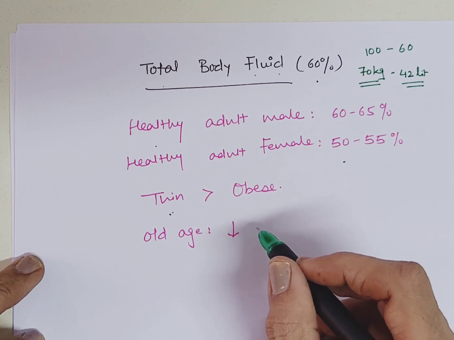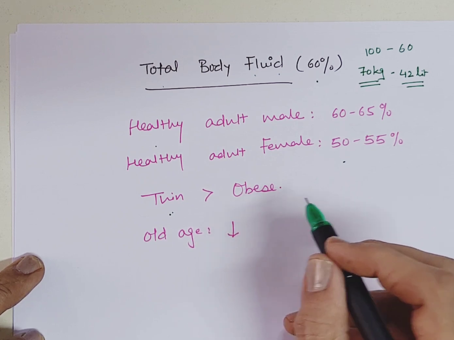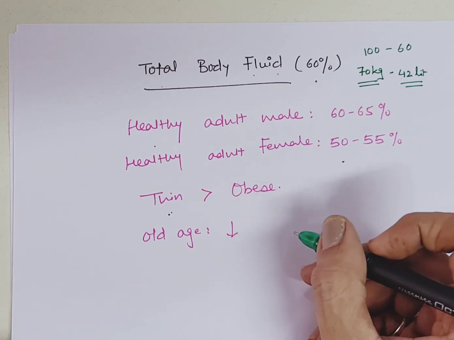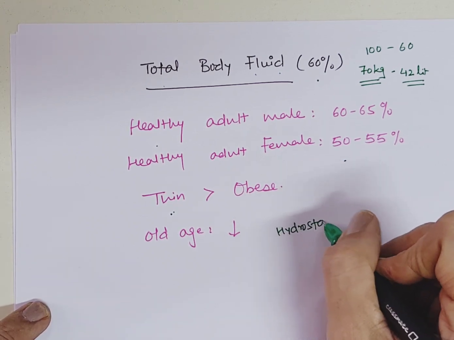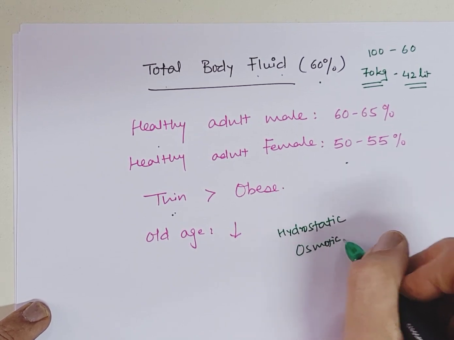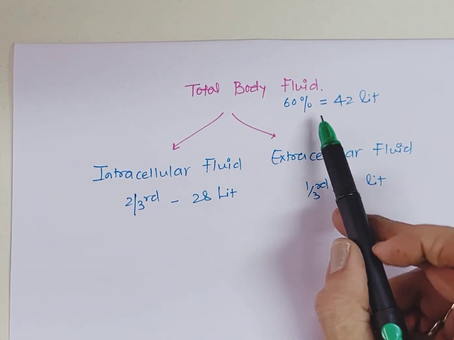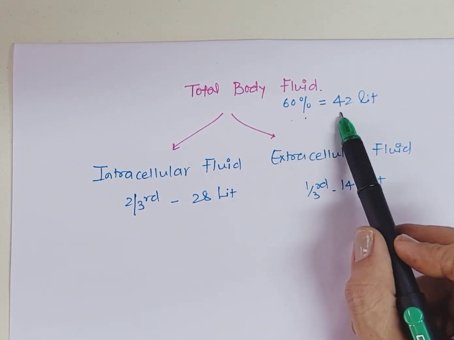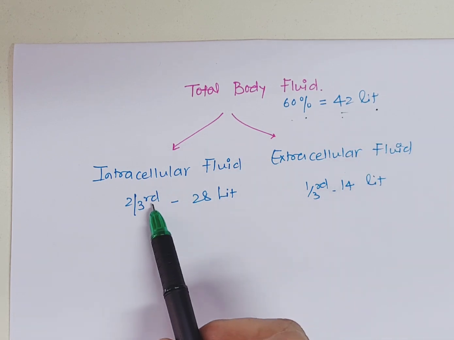Now, the normal distribution of total body water in different compartments is regulated by various pressures, and these pressures are: one is hydrostatic pressure and the other is osmotic pressure. As we have discussed, this is total body water, which is 60%, or 42 liters in an adult male, which is further divided into two compartments.